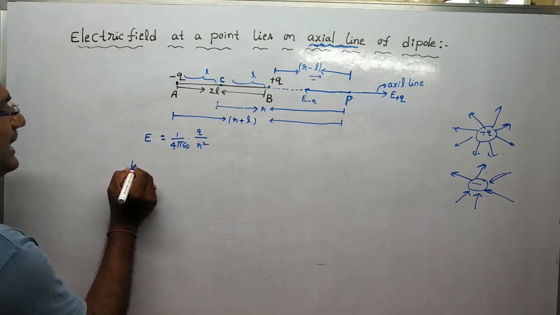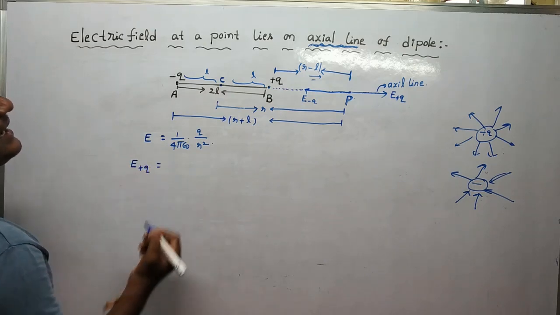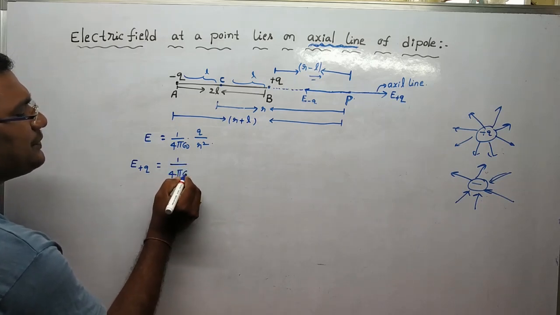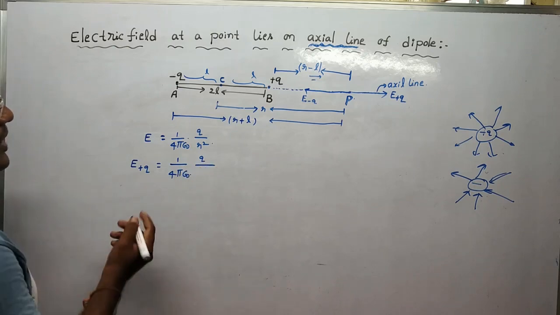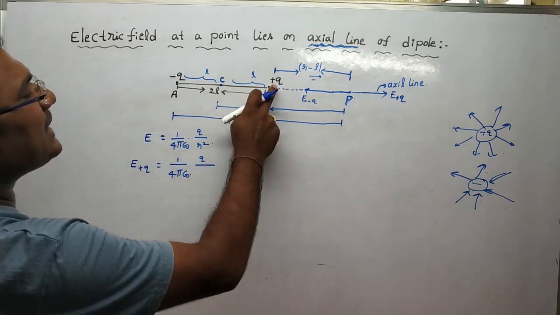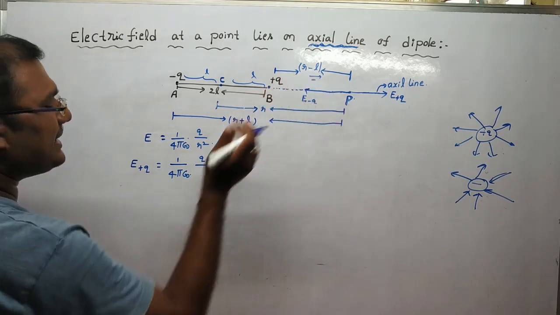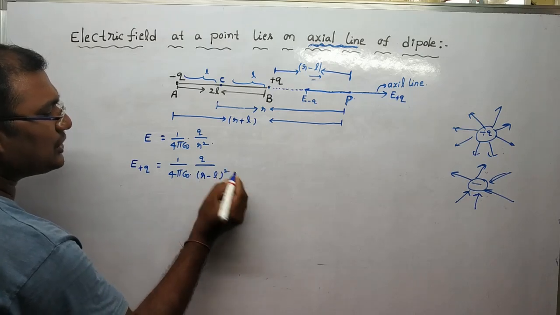The electric field due to +Q is given by 1/(4πε₀) Q/(r−l)². What is the distance between +Q and point P? That is r−l, that's why (r−l) whole square.